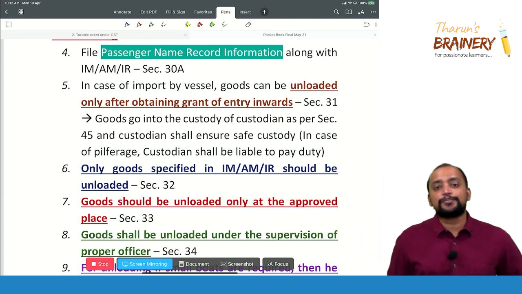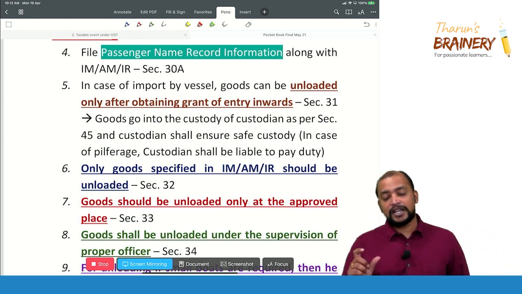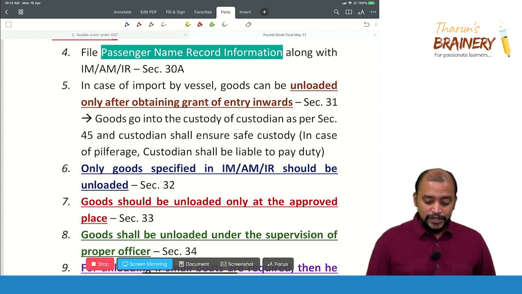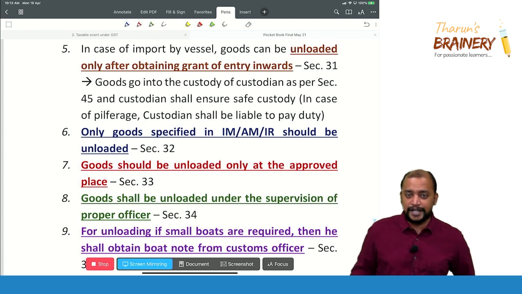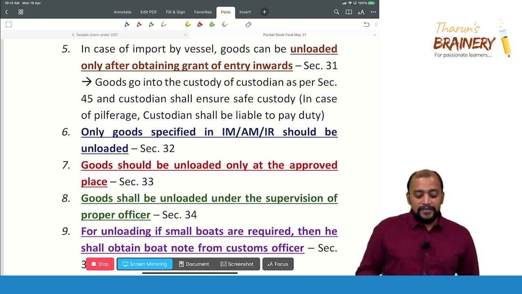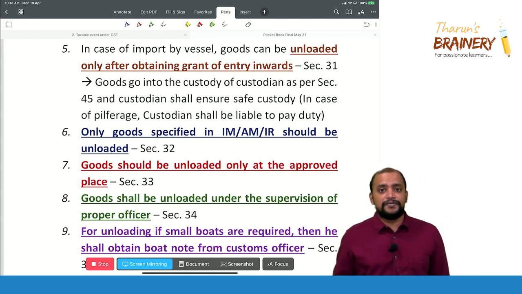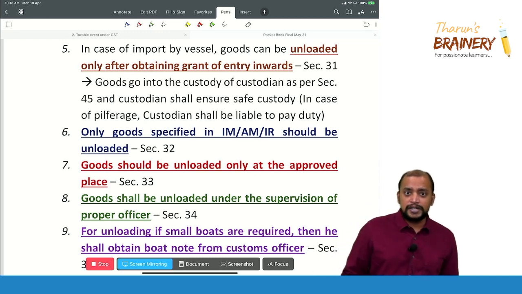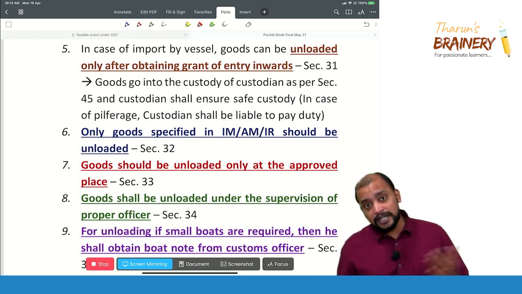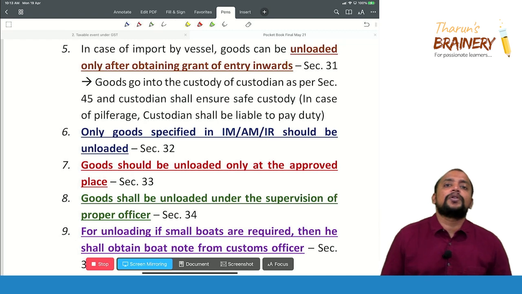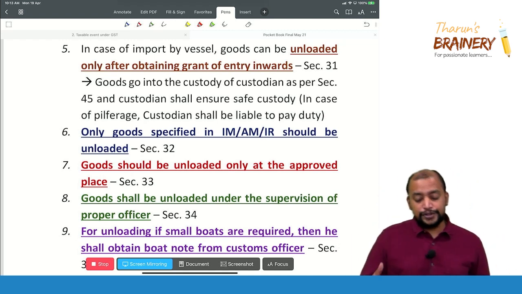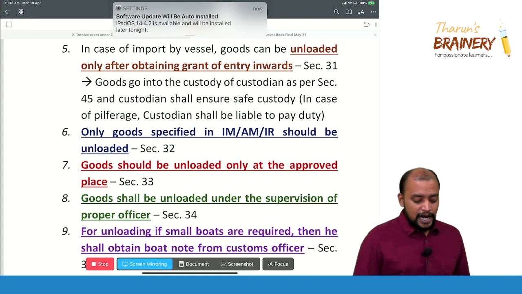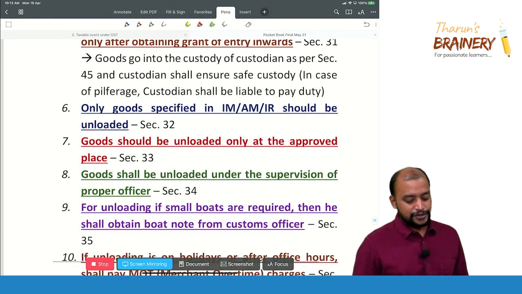And in case of imports by vessel, goods can be unloaded only after obtaining grant of entry inwards. I discussed that point with you already. And in case of aircraft and vehicle, the goods can enter, but they can be unloaded only after grant of entry inwards. Okay, and goods go into the custody of the custodian, and the custodian shall ensure safe custody.